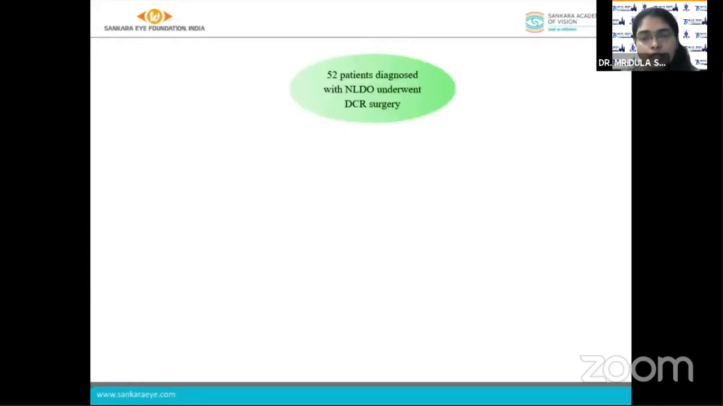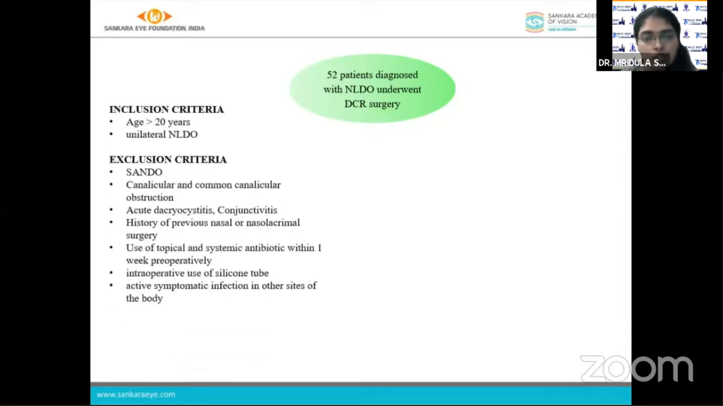So 52 patients were diagnosed with NLDO and underwent DCR surgery. Patients above the age of 20 years with unilateral NLDO were included in the study, and those with secondary acquired nasolacrimal duct obstruction, canalicular and common canalicular obstruction, acute dacryocystitis, conjunctivitis, history of previous nasal surgery, use of topical or systemic antibiotic 1 week preoperatively, intraoperative use of silicone tube, and active and symptomatic infection in other sites of the body were excluded from the study. So a total of 40 patients were included.